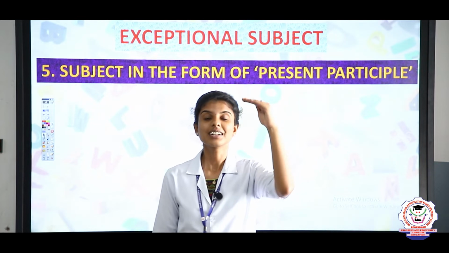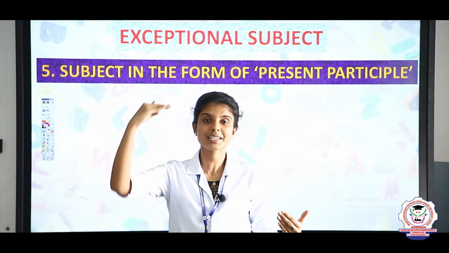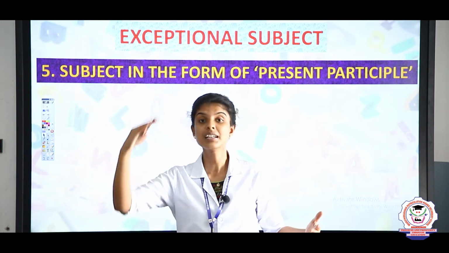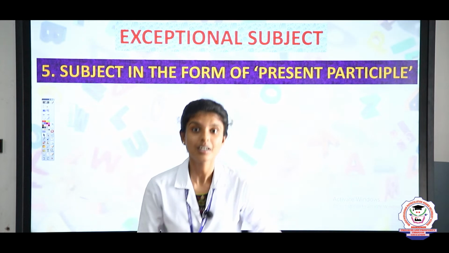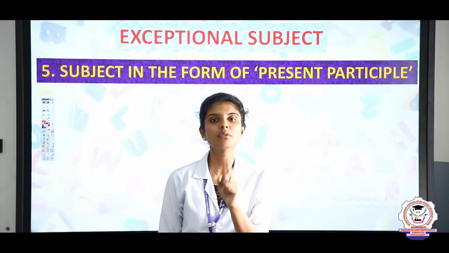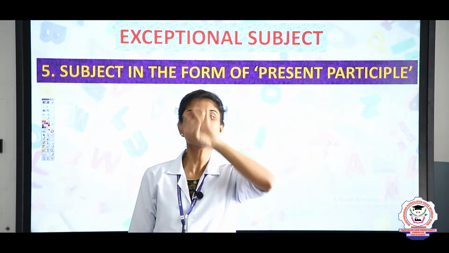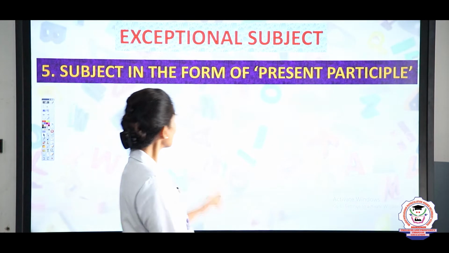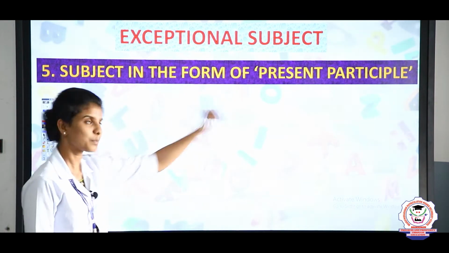Usually present continuous, past continuous, future continuous, and the perfect continuous tenses come with V1 plus ing, but that is a tense form, whereas present participle is considered a verb form. V1, V2, V3, V1 plus ing, these are all called verb forms. Now let us see examples of the subject in the form of present participle.